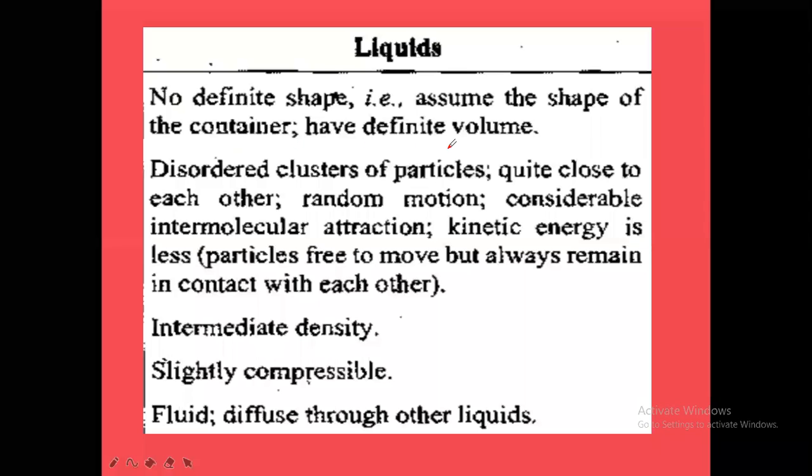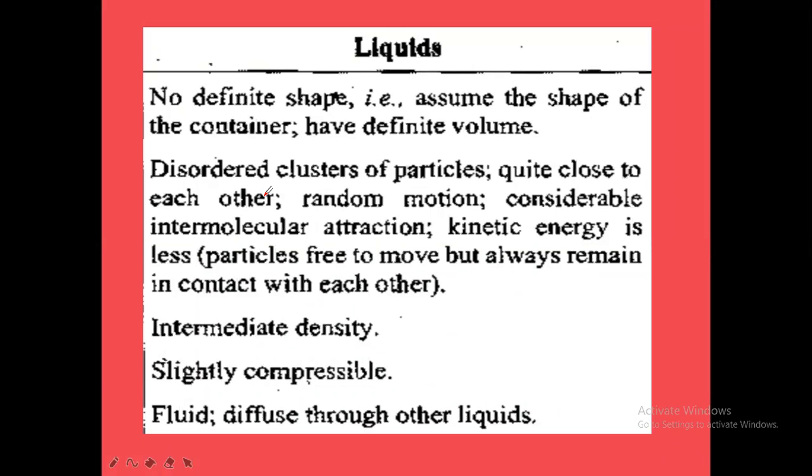And they have what? Definite volume. Suppose you take 100 ml liquid. If you keep it in a small bottle, it will take the shape of the small bottle. And the same 100 ml, if you put it in another vessel, it will take the shape of that vessel. So what we have to understand is that the liquids will take the shape of the container in which they are stored, but they have definite volume. They have no definite shape, but have definite volume.